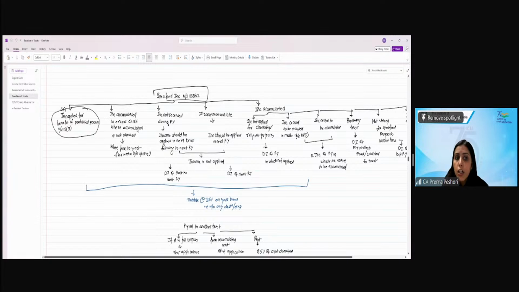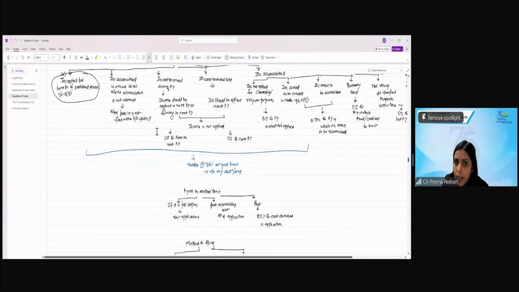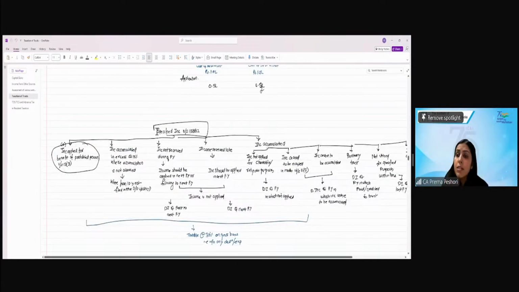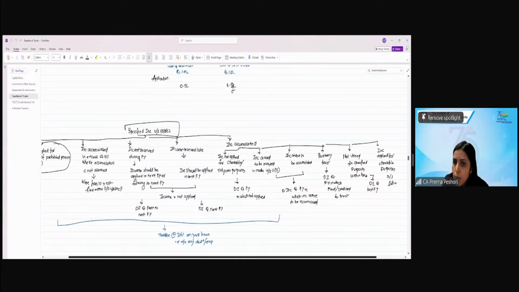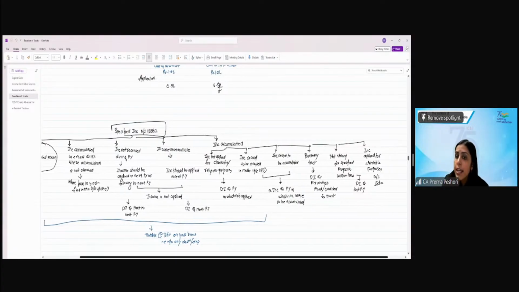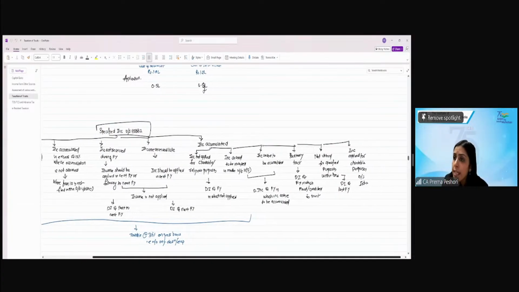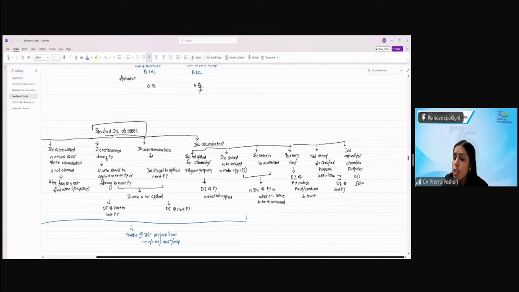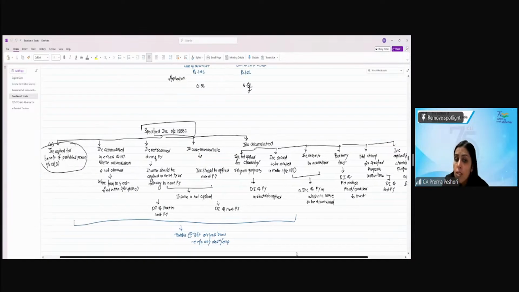So if the income is applied for these prohibited persons, or income in excess of 15% is accumulated where accumulation is not allowed, that is if I have not filed the form 10 on time, or income not received during the previous year but it should have been applied in the next year or the following next year, and if this income is not applied, or if the income is received late and it is not applied in the next year, or if the income is accumulated and it is not applied for charitable or religious purpose, it ceased to be invested in 11(5), it ceased to be accumulated, or it is paid to any other trust, or not utilized for the specified purposes within time, or it is applied for charitable purposes outside India.